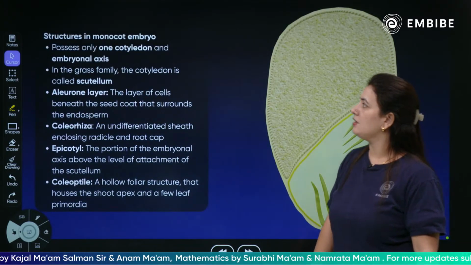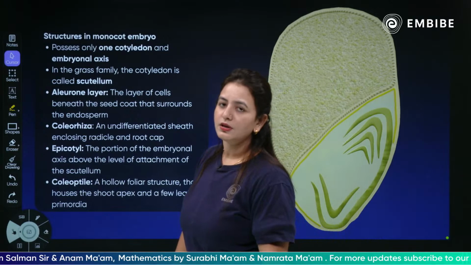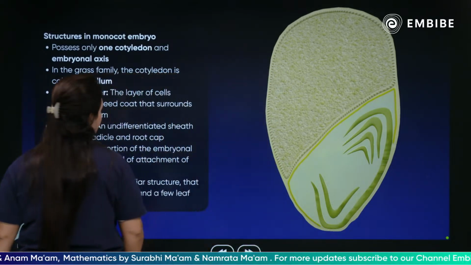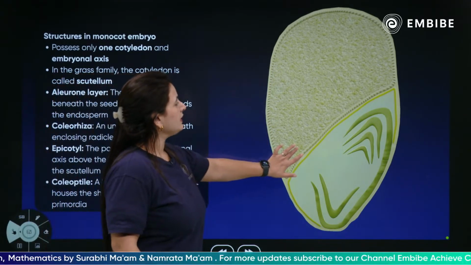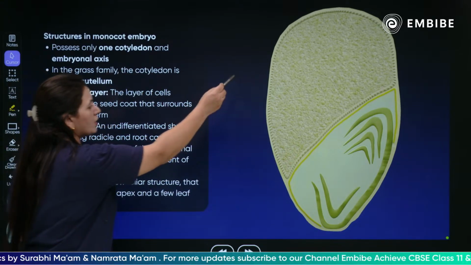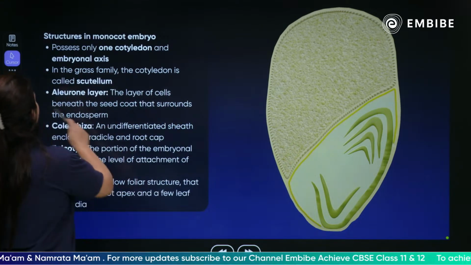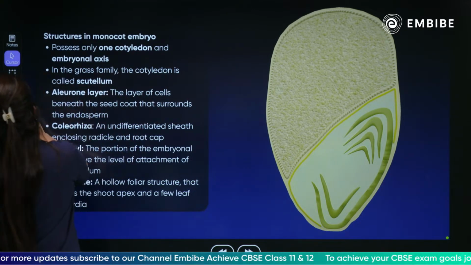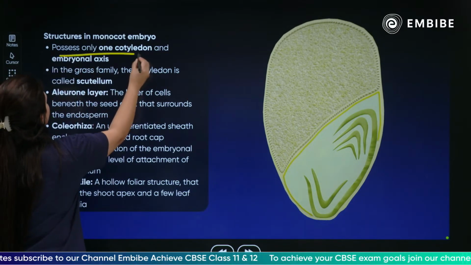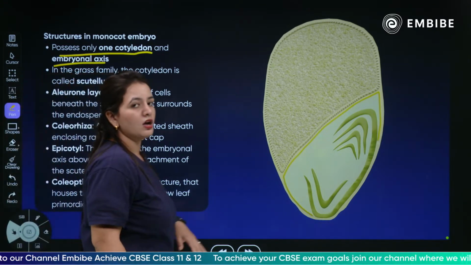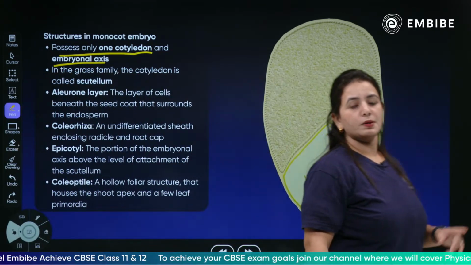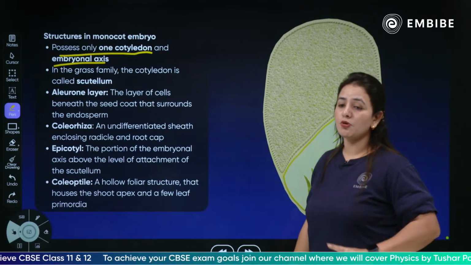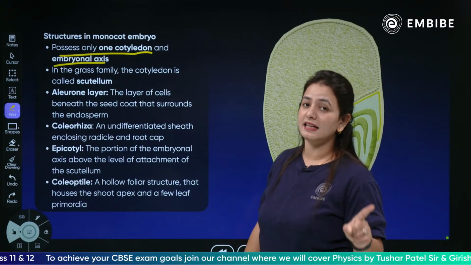Next, children, we have the structure of the monocot embryo. There is a monocot embryo and there is a dicot embryo also. As you can see, this is how your monocot embryo looks like. Children, this possesses only one cotyledon and the embryonal axis. The one cotyledon is enough to give rise to shoot development and root development. With one cotyledon, that is why the monocots are not that advanced like the dicots.